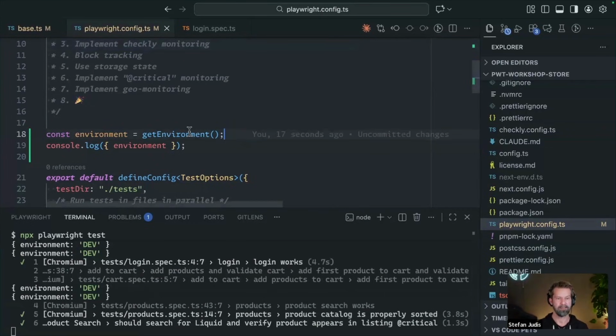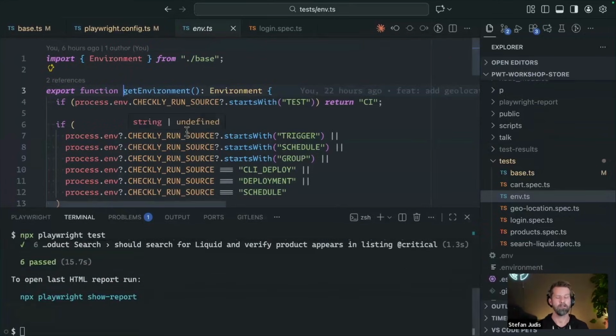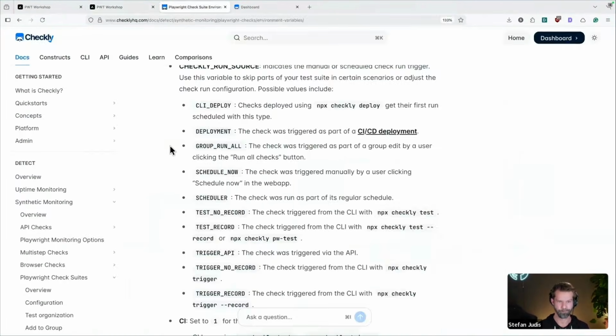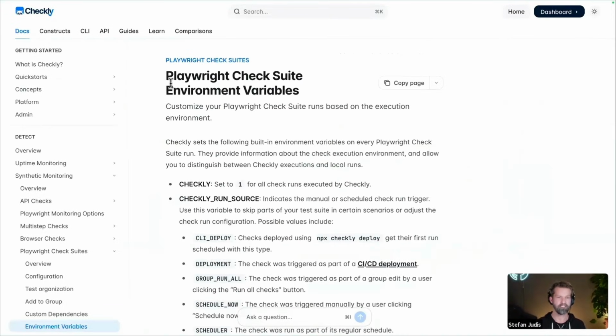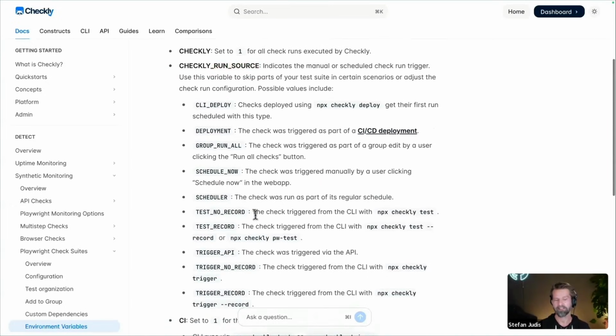So let's have a look at what this getEnvironment function actually does. The thing is, when you start running your stuff in Checkly, you can check for a whole lot of environment variables. So here we have the Playwright Check Suite environment variables that are available when you run your Playwright tests in a monitoring scenario. First of all, we're always setting CHECKLY to 1. That is pretty common. It's similar to process.env.CI. But then there's also CHECKLY_RUN_SOURCE. I don't expect you to read everything, but you see here that there are a whole lot of scenarios of when Checkly could run your Playwright code base.